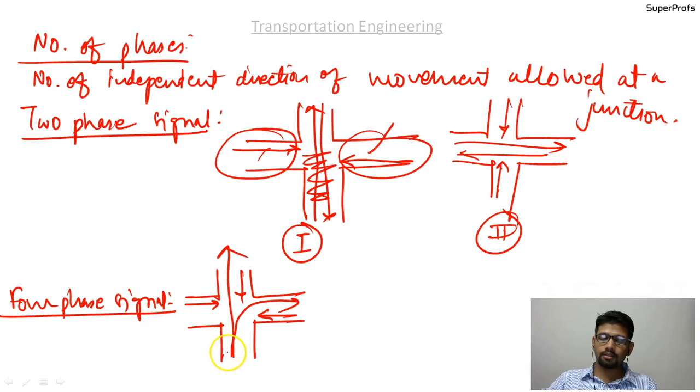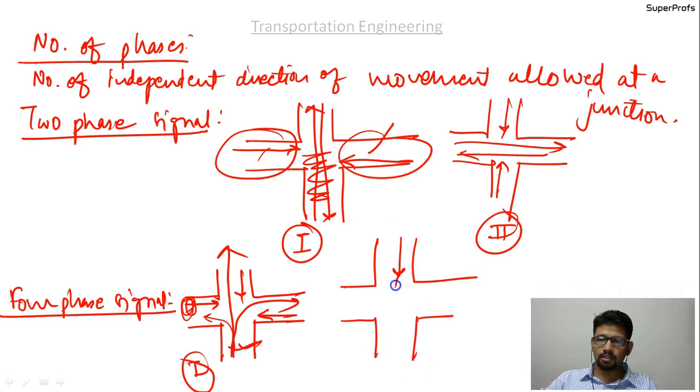Turning left is not a problem at any time. So this is phase 1. Similarly, now you do the same for this road. For example, I will show you like this.